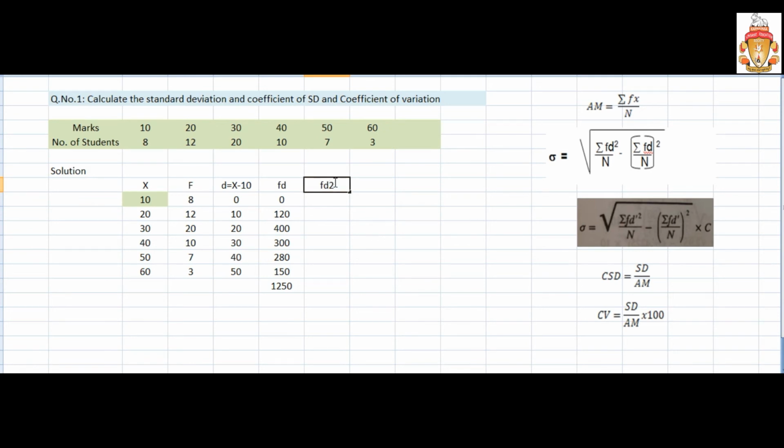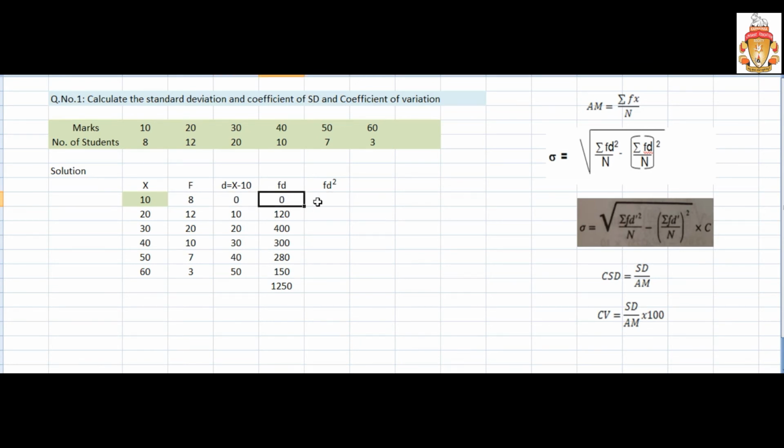This was not a 2 actually, this was a square actually. I will show how to do this square. So FD square is there now. How to find the FD square? D into FD. Here D into D is a D square, F as it is comes the same. So D into FD, you will take like here now.